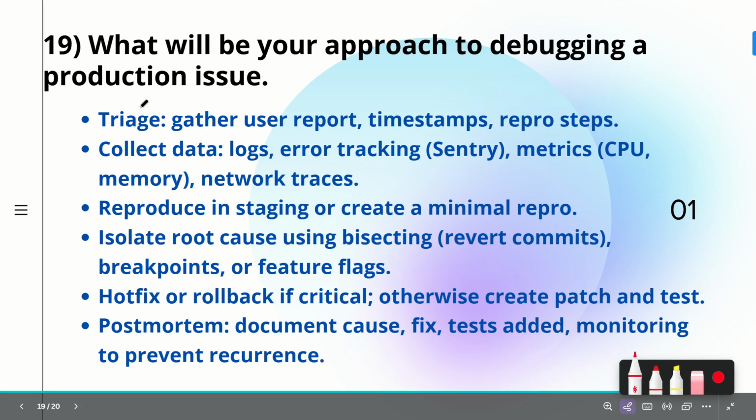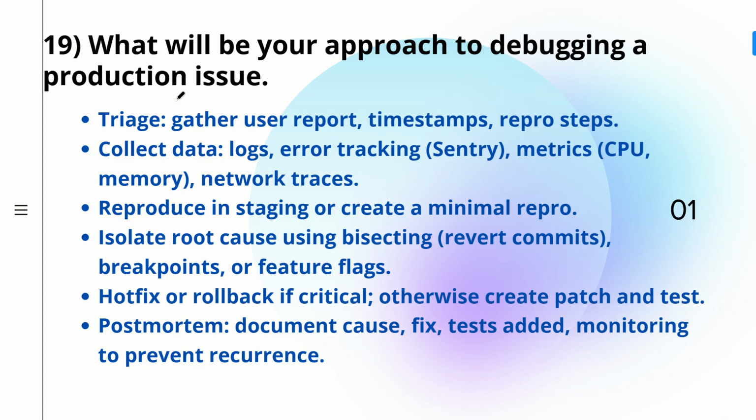Now the 19th question is how will you approach debugging a production issue. If you have a production issue, how will you be fixing it? What will be your approach to debugging? First is triage. You can have a triage call with the team, with the production team or the client, and gather the user report, timestamp, and the repro steps. So replication steps, reproduction steps, and all you can gather in the triage call.